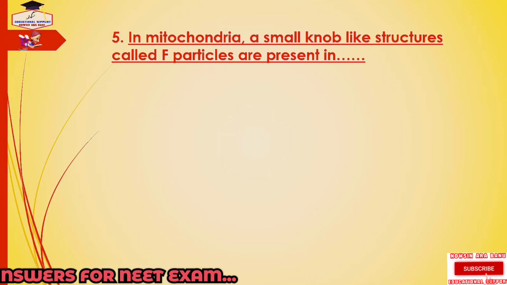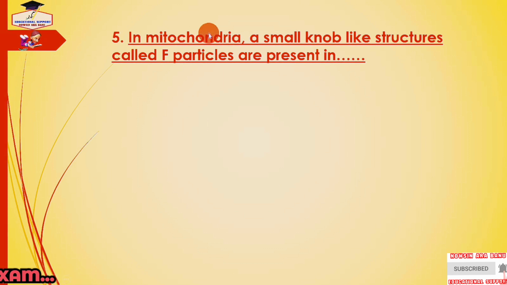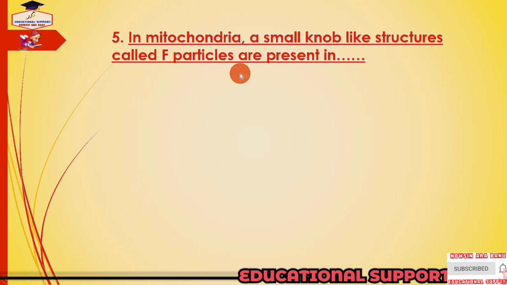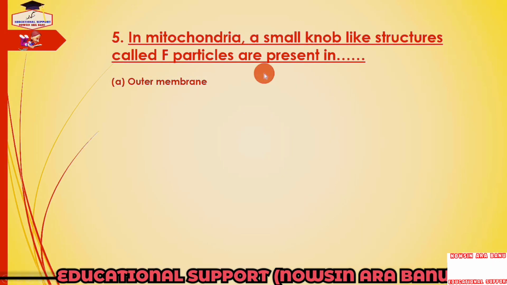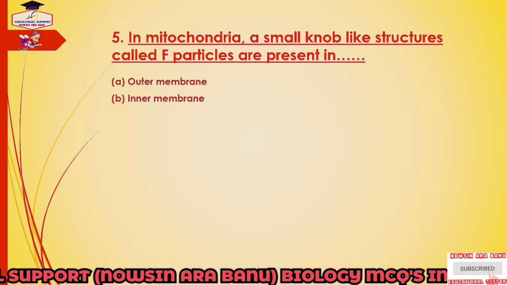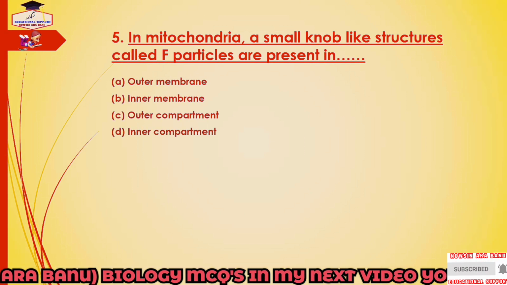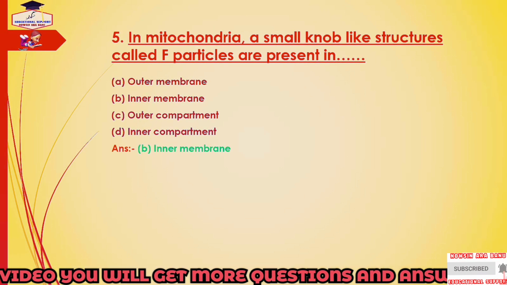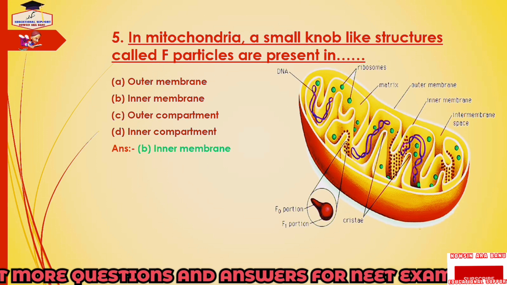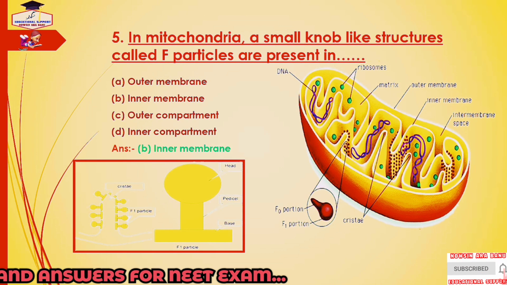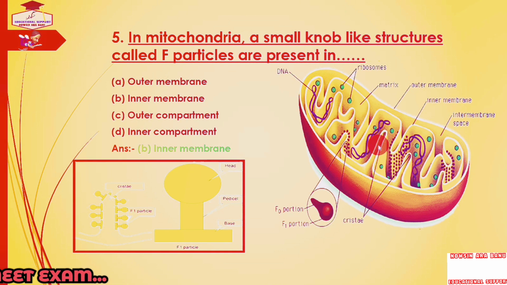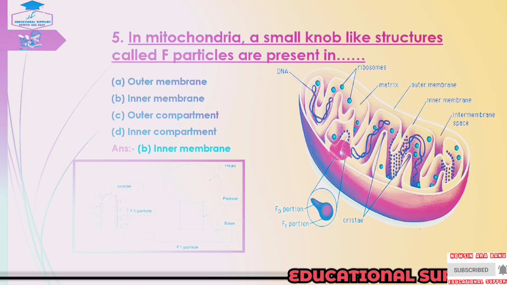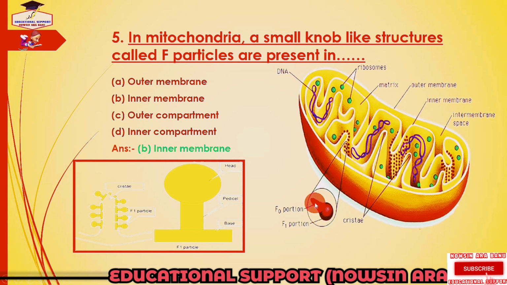Next question is, in mitochondria, small knob-like structures called F particles are present in, and the options are outer membrane, inner membrane, outer compartment and inner compartment. And the answer is inner membrane, because on the inner surface of the cristae is situated a large number of knob or globular shaped particles called Racker particles, which have been identified as F1 particles.